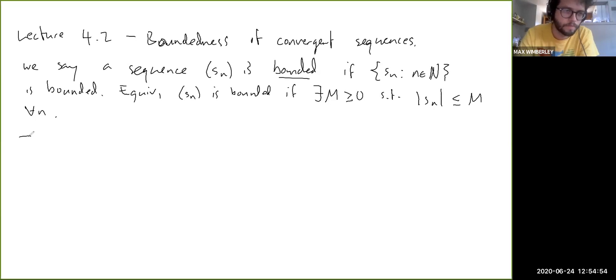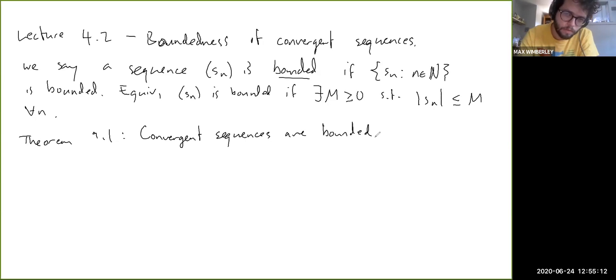So this is theorem 9.1 in the book. Convergent sequences are bounded. In other words, if a sequence converges, then it is bounded, if you really want to make sure you phrase it as an if-then kind of statement. So let's prove it.